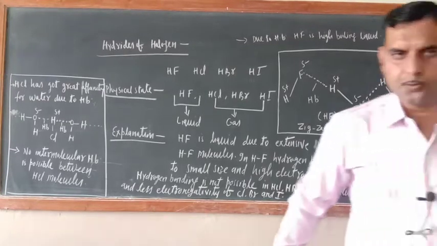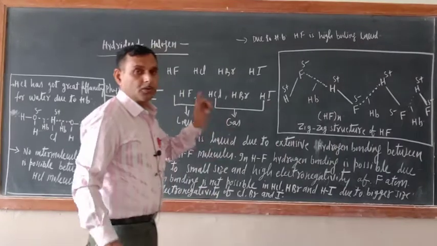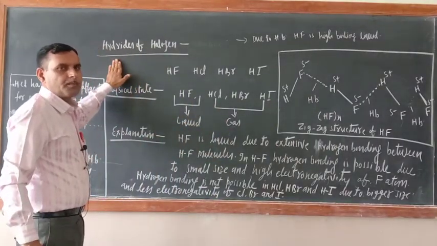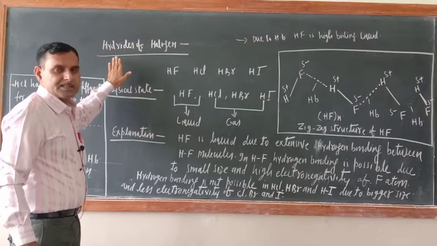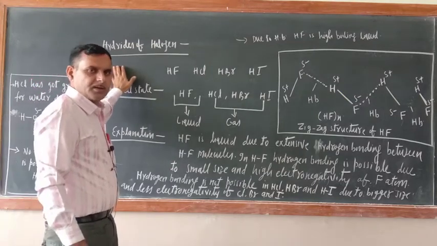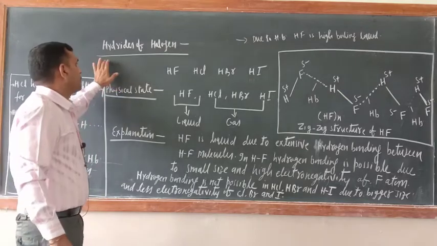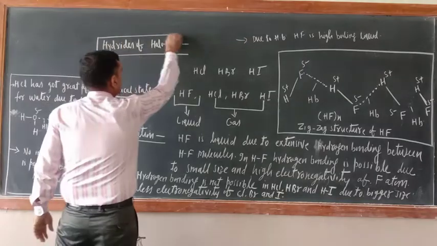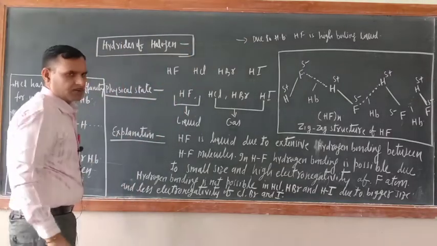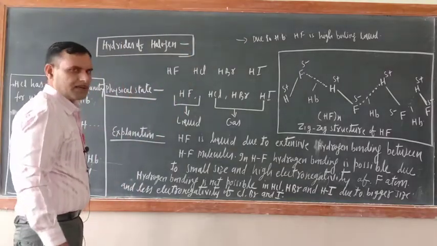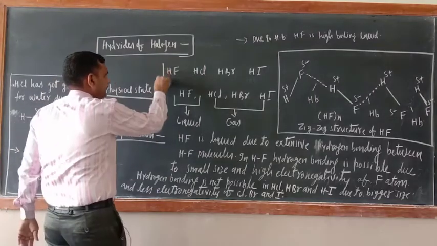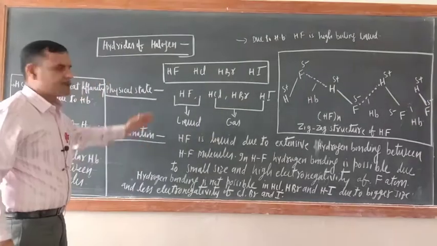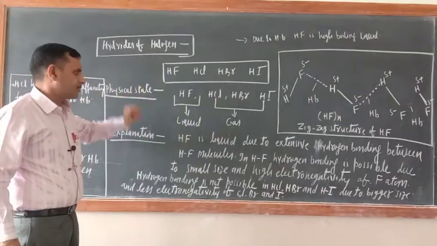So as you know, we are in the halogens group number 17. Yesterday I completed so many important physical trends, especially the oxidizing character of halogens. Now today, compounds of halogen. In compounds of halogen, the first one is hydrides of halogen. So what are the hydrides of halogen? HF, HCl, HBr, HI, these are the hydrides of halogens.